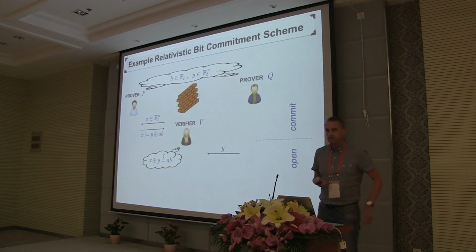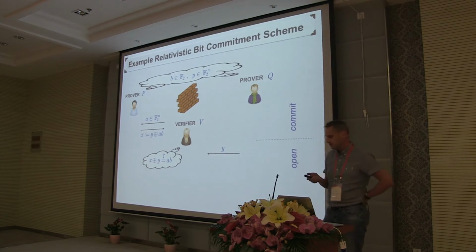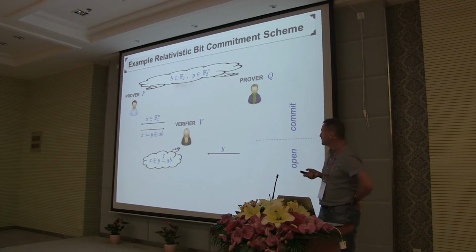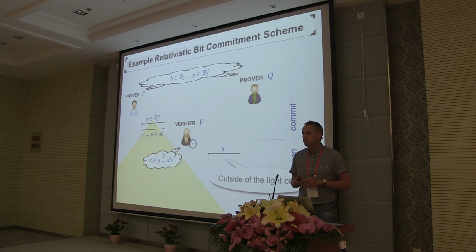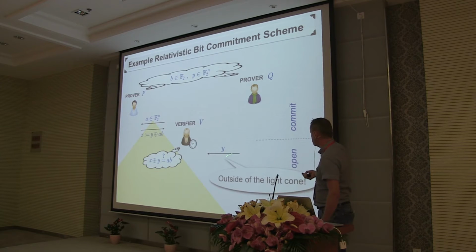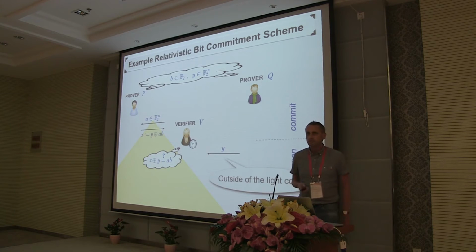So in the example of the CHSH bit commitment scheme, what we do is we remove this explicit assumption that P and Q cannot talk to each other, and instead we time the execution of the protocol in such a way that the event of Q sending this message to V lies outside of the light cone that is induced by the event of the verifier sending his message A to P. And then by special relativity, it's ensured that this message was produced without having any knowledge of the message A.